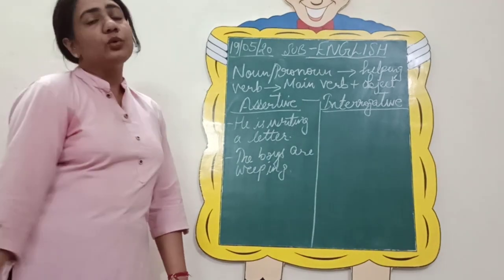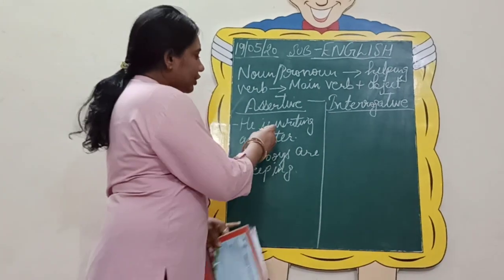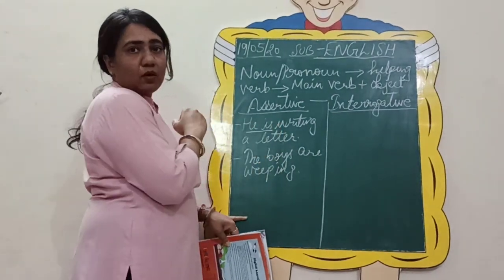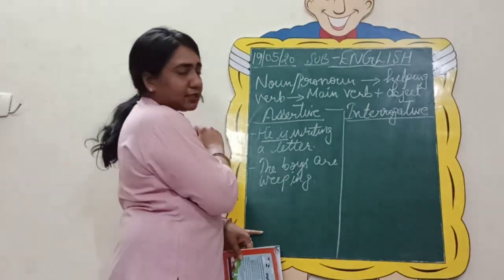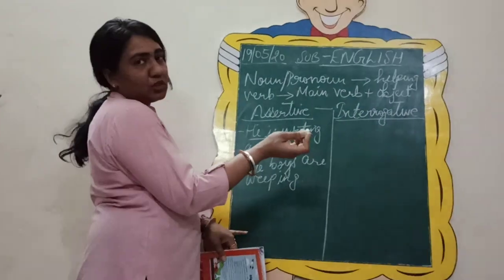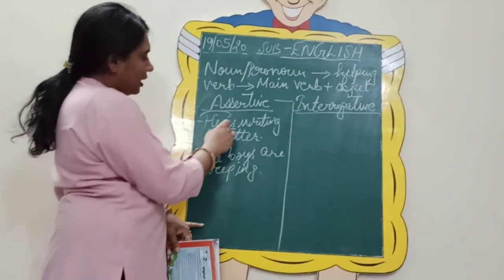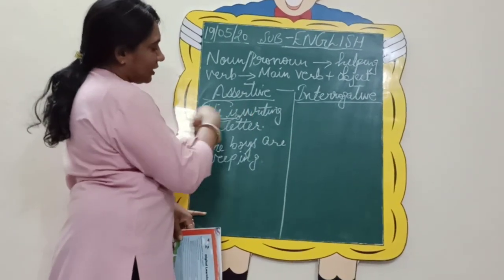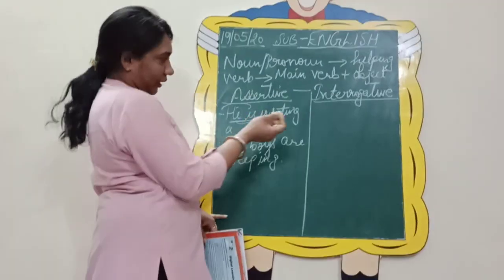So what is the rule that I have given you is how to change it into interrogative. You simply need to reverse this order. So here we are starting first with subject, then it is helping verb. So simply what you need to do is you will start with verb, this will come at first position, and taking your subject to the second position, this will become your interrogative. So now let us try it.